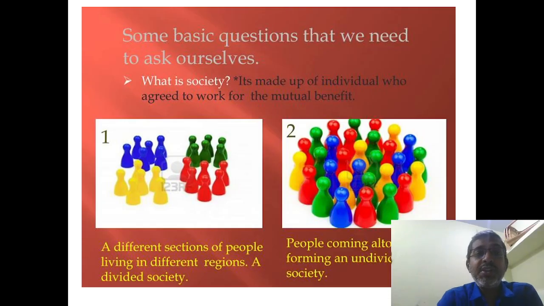Some basic questions we can ask ourselves: what is a society? It is made up of individuals who agree to work for mutual benefit. I am one person in this society, and I may be an individual or part of a group of people. Different sections of people living in different regions form a divided society. In the second view, people coming all together form an undivided society.